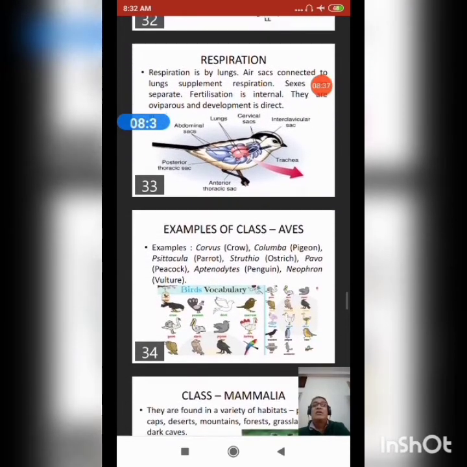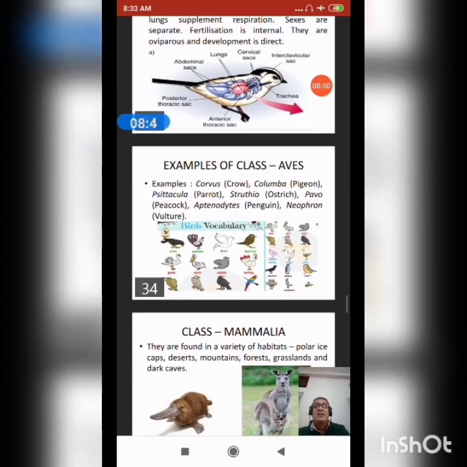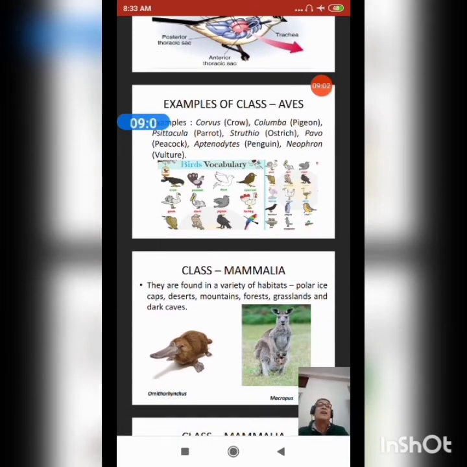Next point, respiration. Respiration is by lungs. Air sacs connected to lungs supplement respiration. Sexes are separate, fertilization is internal, oviparous, development is direct. Example of class Aves is Corvus, common name crow; Columba, that is pigeon; and the parrot, ostrich. So many examples you see now, the pictures are there.